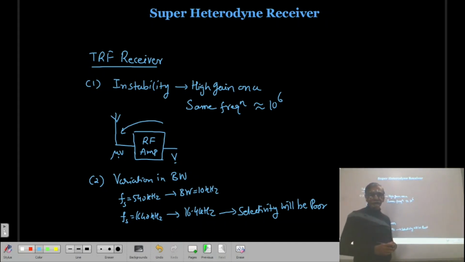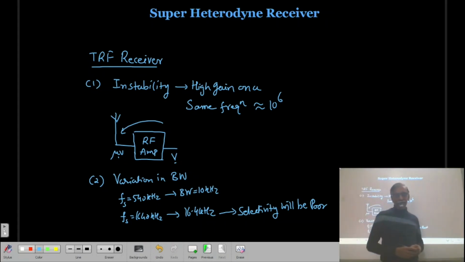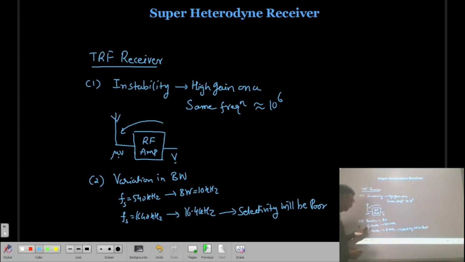Again, as we change the tuning frequency from lower to higher, the Q of the amplifier is changing, and due to this the bandwidth of the amplifier is also changing. As the frequency increases, the bandwidth also increases.